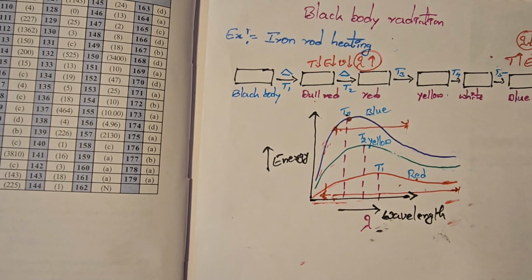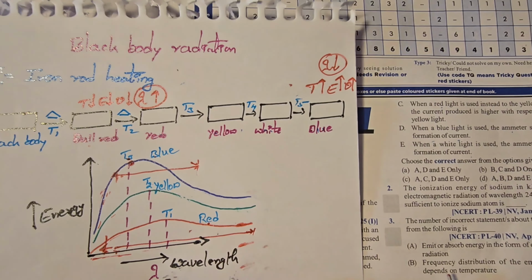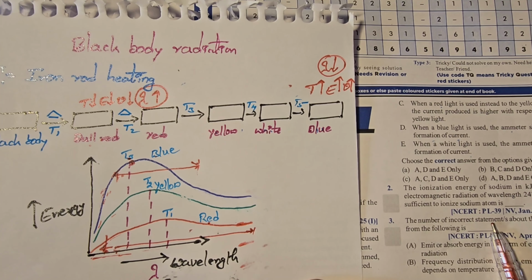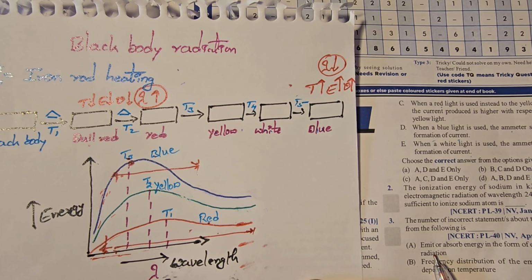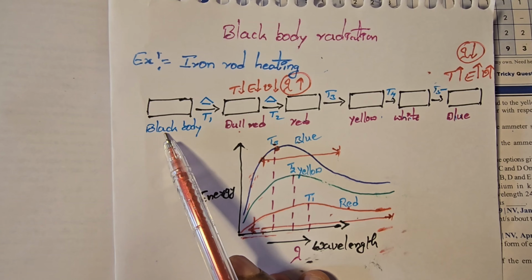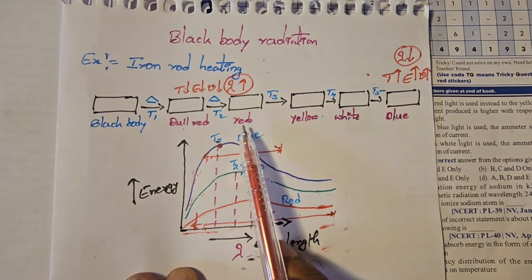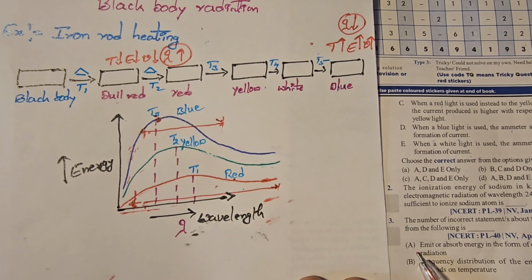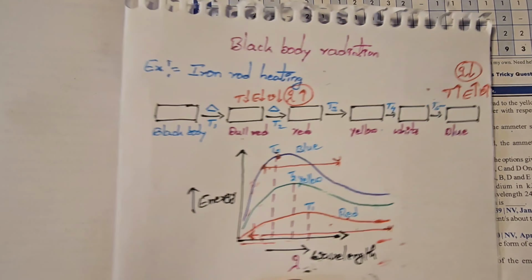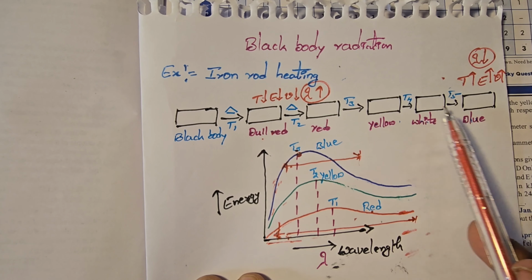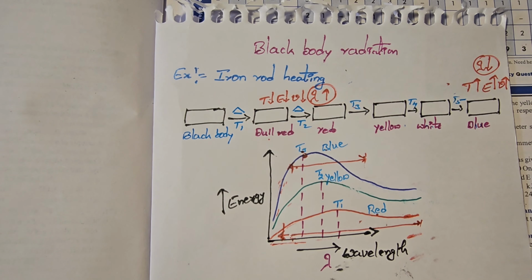By using that, observe the question. By using this, observe the points; they are asking for the number of incorrect statements. Emit and absorb energy in the form of electromagnetic radiation. In black body iron rod heating, the energy is emitted in the form of electromagnetic radiation, and different colors appear. So the first statement is correct. Next, frequency distribution of the emitted radiation depends on temperature. Does it depend on temperature or not? Yes, temperature. So the second statement is also correct.